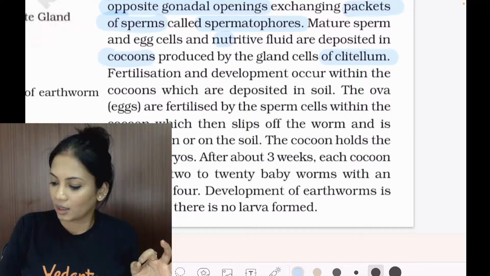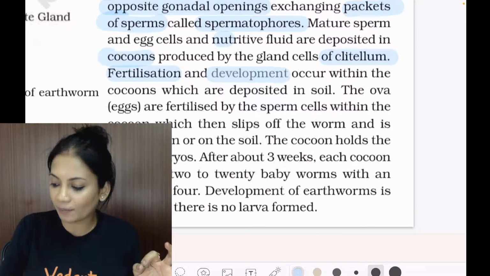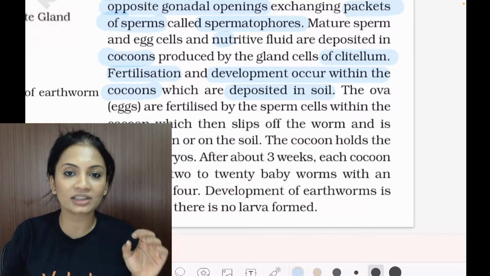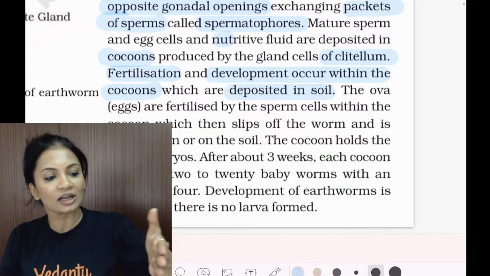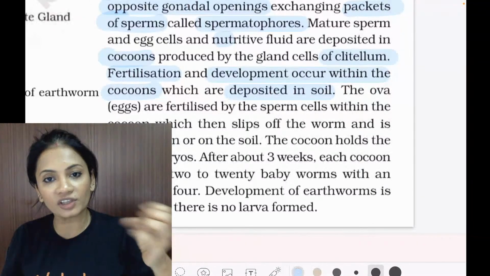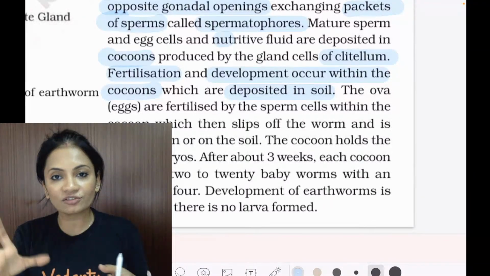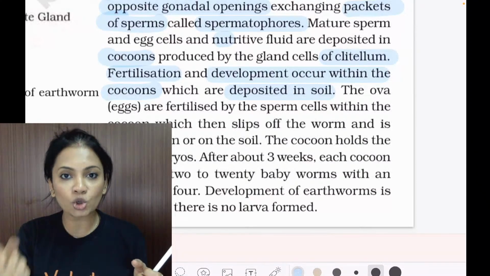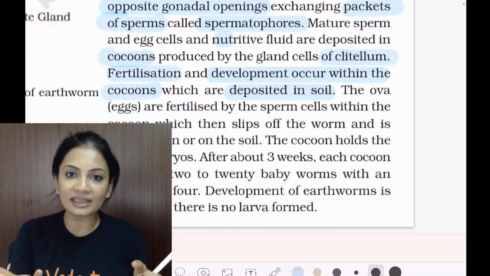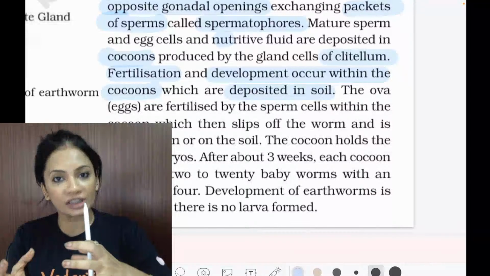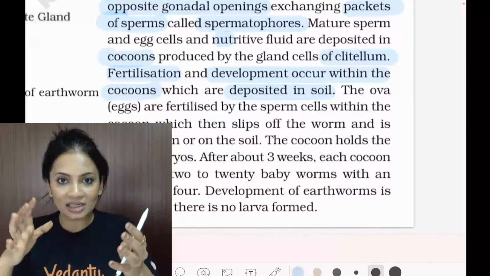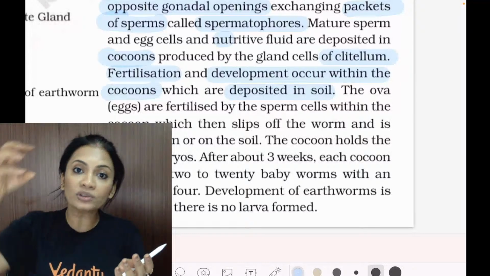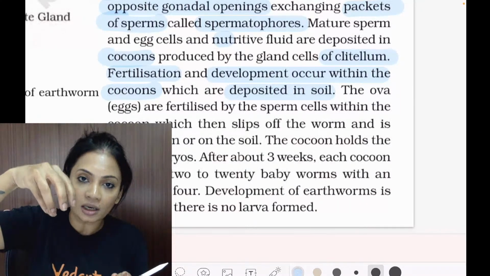Then fertilization and development occur within the cocoon, which is deposited in the soil. So basically what happens is, one worm is going to give off the spermatophores. The next one will take the spermatophores and store them. As the egg is released, the spermatophores will fertilize the egg, and then the clitellum will give out secretions to build a cocoon. The cocoons are stuck on the top of the earthworm.